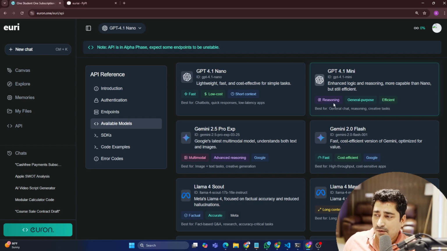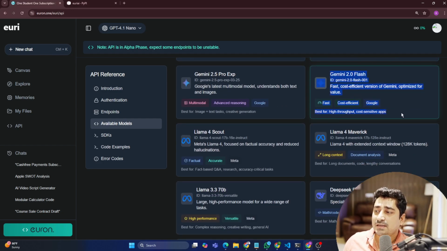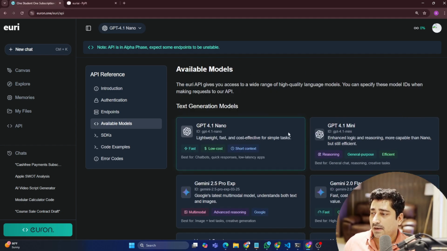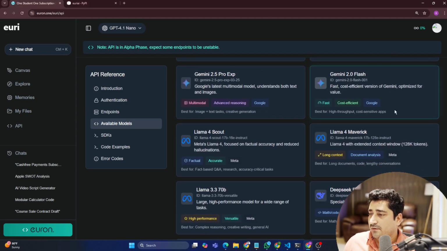So we have a lot of models, but I'm trying to build something for real time, which GPT Nano and Mini will not be able to do. It's a general purpose model basically. So if I'm looking for a Google search, I can try to use maybe Gemini 2.0 Flash, or maybe Gemini 2.5 Pro Experimental. Here I can try to do something based on this Gemini 2.0 Flash.